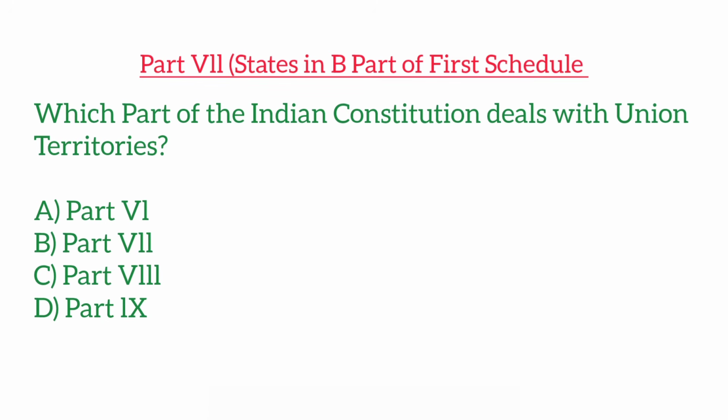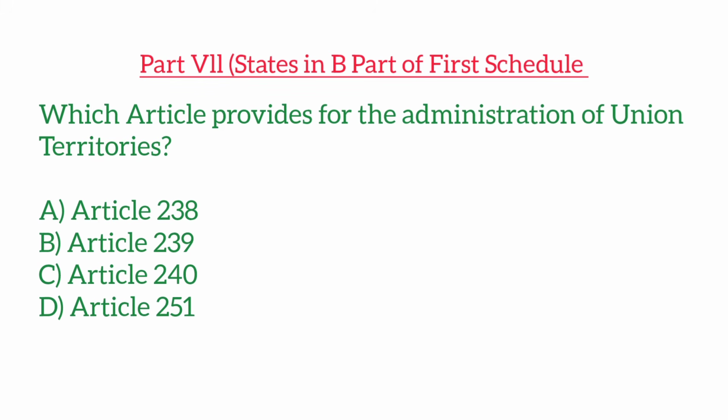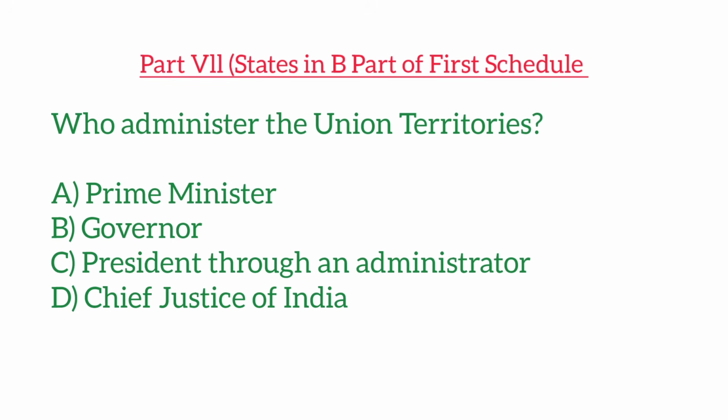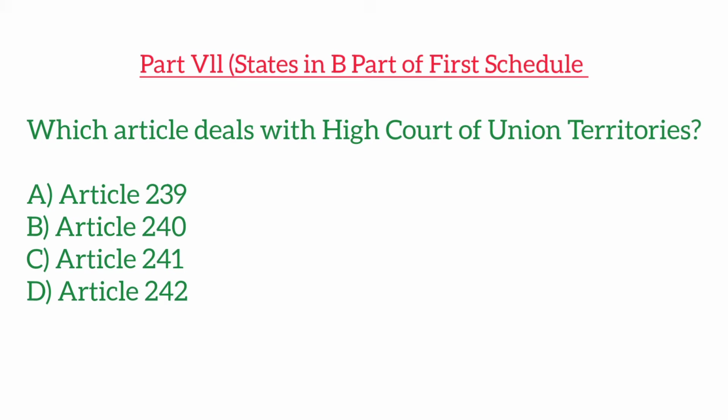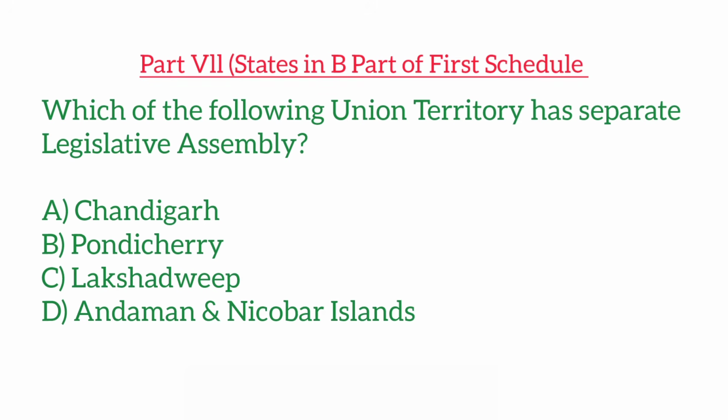Which part of the Indian Constitution deals with union territories? Which article provides for the administration of union territories? Who administers the union territories? Which article deals with High Courts of Union Territories? Which of the following union territories has separate legislative assembly?